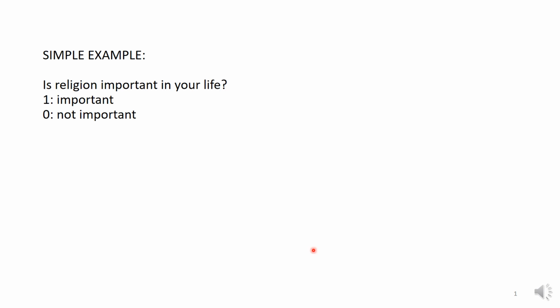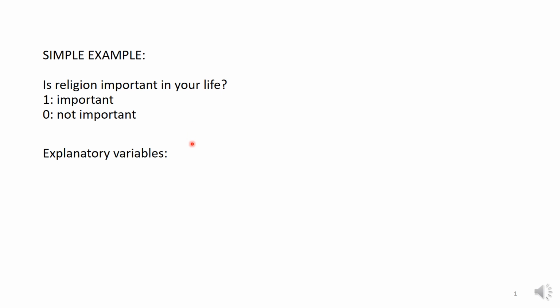So let's just start with a simple example. I'm using the data that I got from the World Value Survey. Suppose we asked, is religion important in your life? It will assume the value of 1 if it is important, and it will get a value of 0 if the individual says it is not important. So this would be our y value, the dependent variable y.